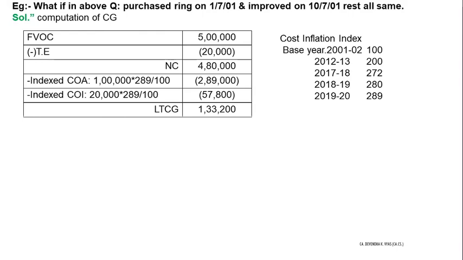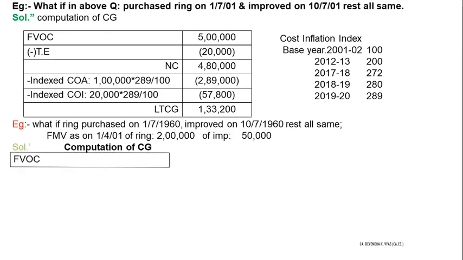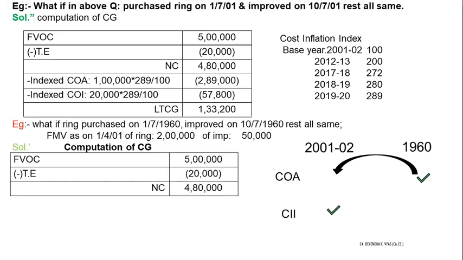Okay. So now again one more problem can arise if the asset has been acquired before the base year. That is, say in this question, if the ring was purchased in 1960, then what will be the case? So again a problem will arise that up to net consideration it is okay, but how should we index that cost? Because we don't have CII of 1960, because government has already set the base year as 2012. So the problem is we have cost of 1960, we have CII of 2012. So either we can take cost to 2012 to compare, or we can take CII to 1960.